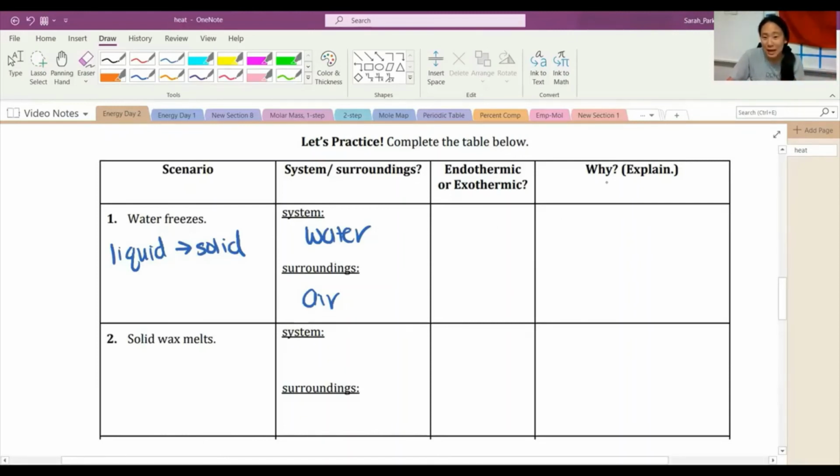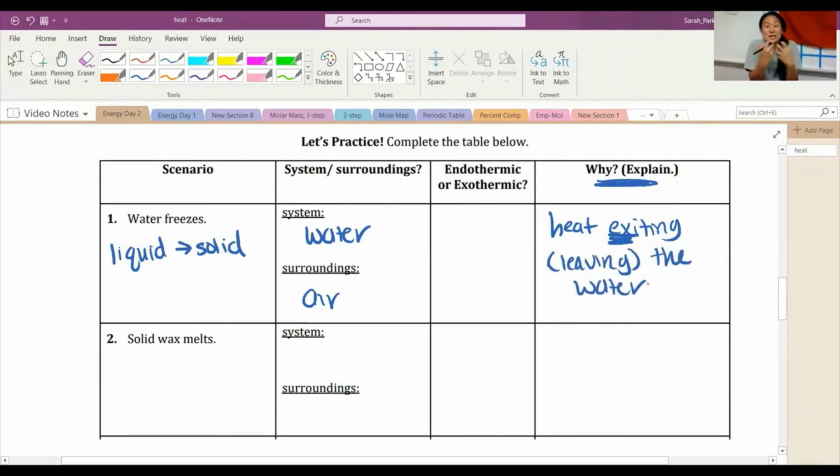I like to do this side first. Heat is exiting. It's leaving the water, and that's what causes it to freeze up. If it's exiting and leaving the water, then you know that this is exothermic.